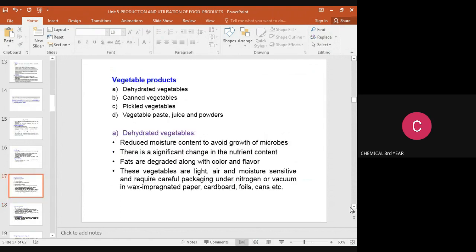These are the vegetable products: dehydrated vegetables, canned vegetables, pickled vegetables, vegetable paste, juice and powders. Dehydrated vegetables have reduced moisture content to avoid growth of microbes. There is a significant change in nutrient content. Fats are degraded along with color and flavor. These vegetables are light, air and moisture sensitive and require careful packaging under nitrogen or vacuum, in bags, impregnated paper and cardboard, foils, cans, etc.